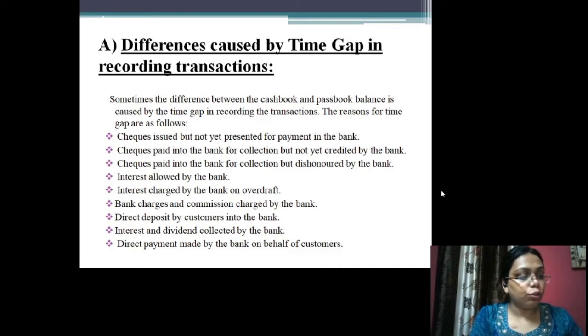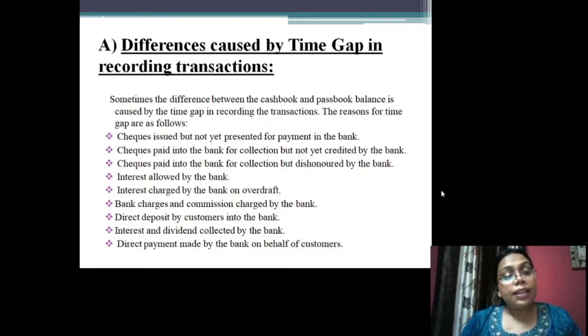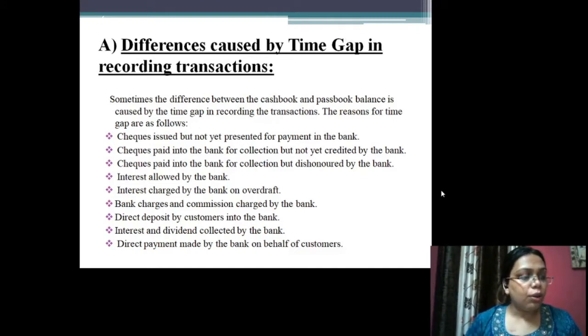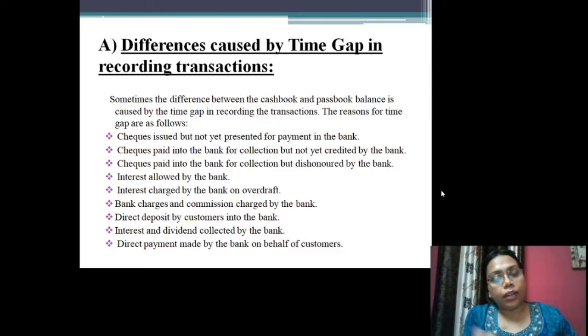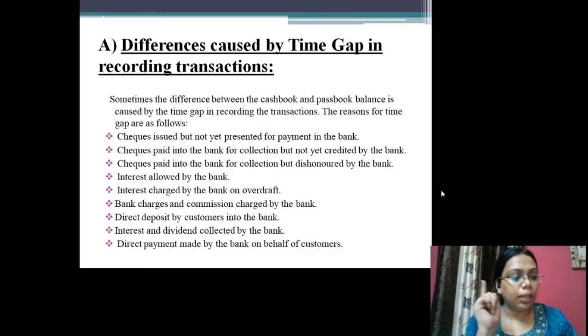When a check is issued to a creditor by the firm, it is immediately recorded on the credit side of the bank column of the cash book. What does this mean? If a check is issued by the firm to any of its creditors, but that creditor has not deposited the check into the bank for taking the payment. I, being a firm, have issued a check to my creditor, but that party has not presented that check to the bank for payment.